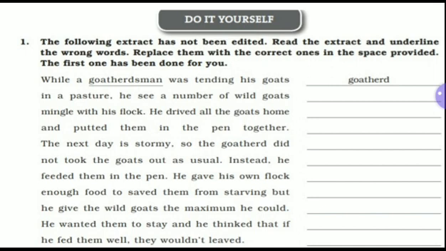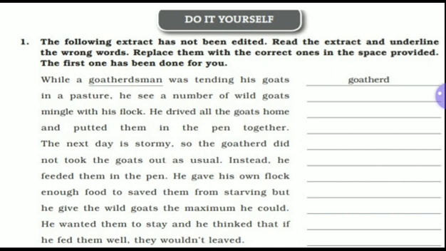The next day was stormy, so the goatherd did not took the goats out as usual. In this line you are looking at took is written. Since it has been used with did, that's why this took is not possible. You have to write take, T-A-K-E, take, the goats out as usual.